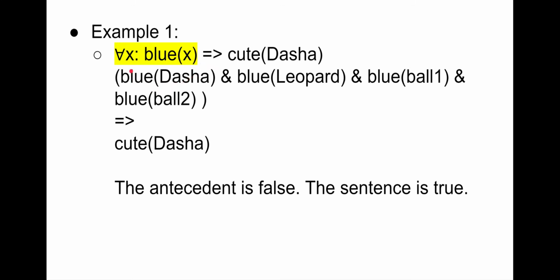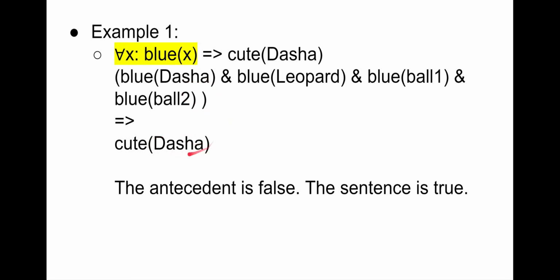So when we ground this sentence, blue of x becomes blue of Dasha and blue of Leopard and blue of ball 1 and blue of ball 2. That all is on the left-hand side of the implication operator, and on the right-hand side we put that Dasha is cute.